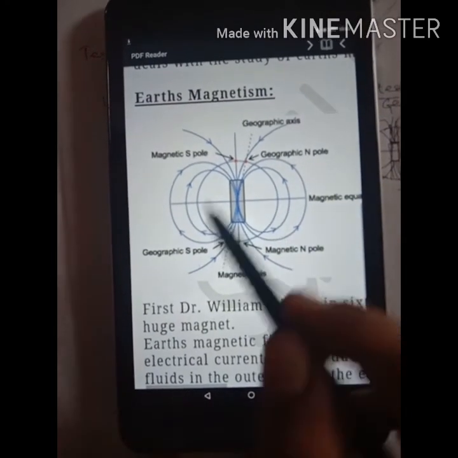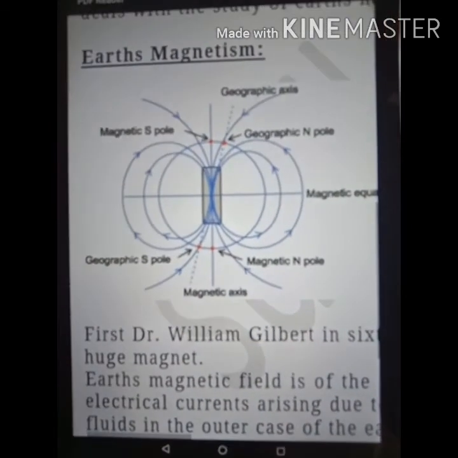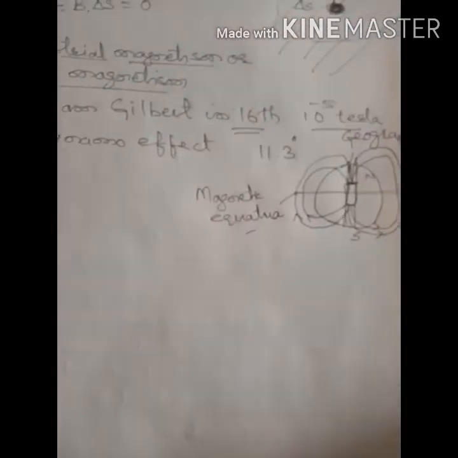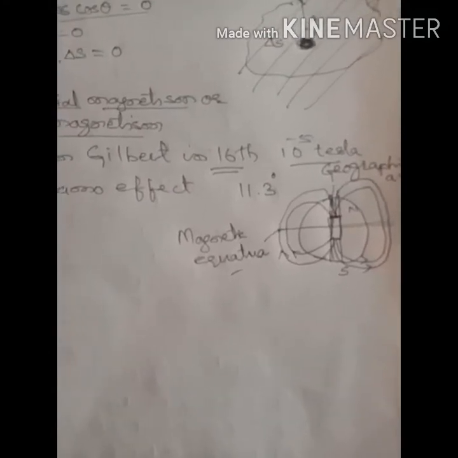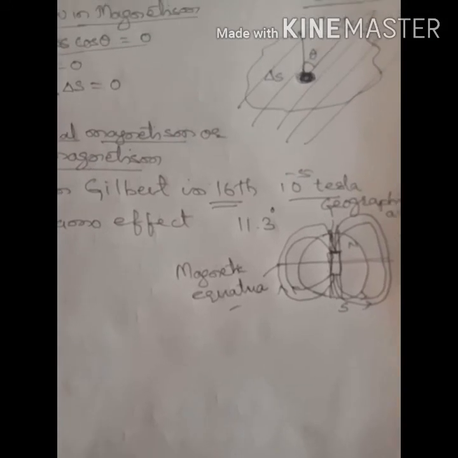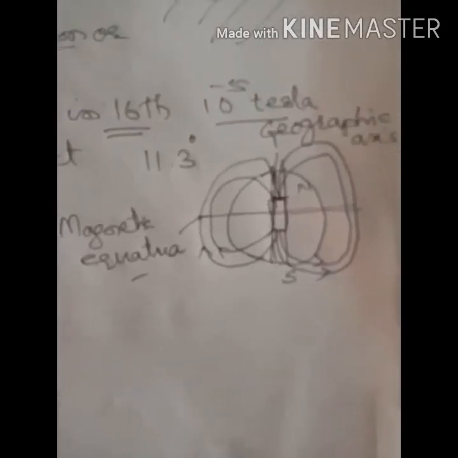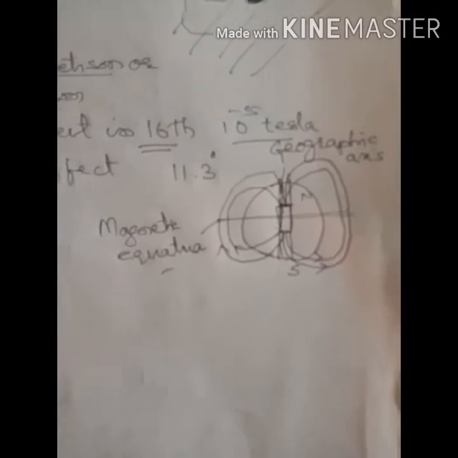Roughly, Earth's magnetism has been given like this. So from this what we conclude is that the magnetic pole near the geographic north pole is called the magnetic north pole, and the magnetic pole near the geographic south pole is called the magnetic south pole.